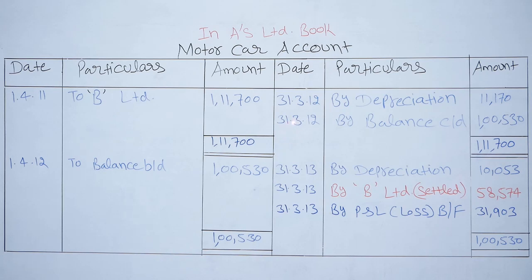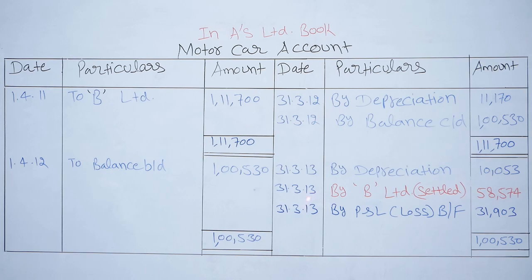31st March 2012, by balance carried down 1,530. This balance will be brought down to the next year. 1st April 2012, to balance brought down 1,530. 31st March 2013, by depreciation 10%. So the depreciation method is the written down value method. So here we will charge depreciation on written down value. So here the value is 1,530 into 10%, then we get 10,053 rupees.